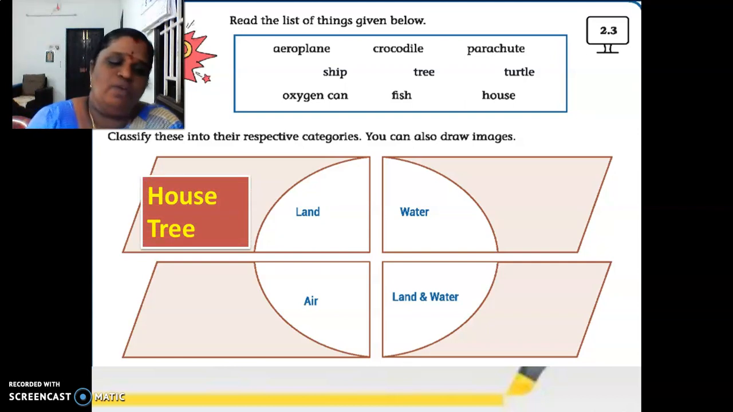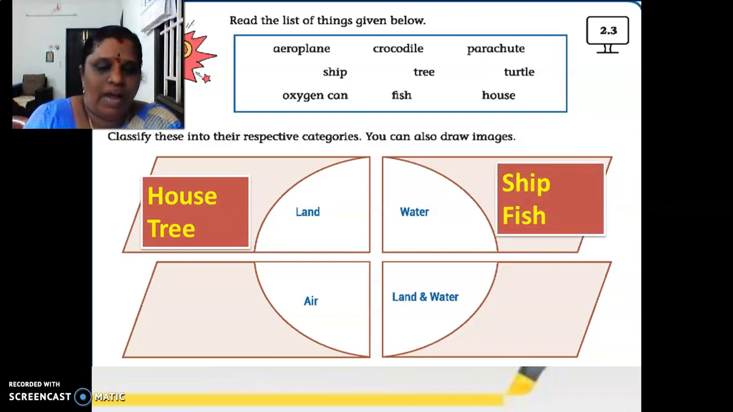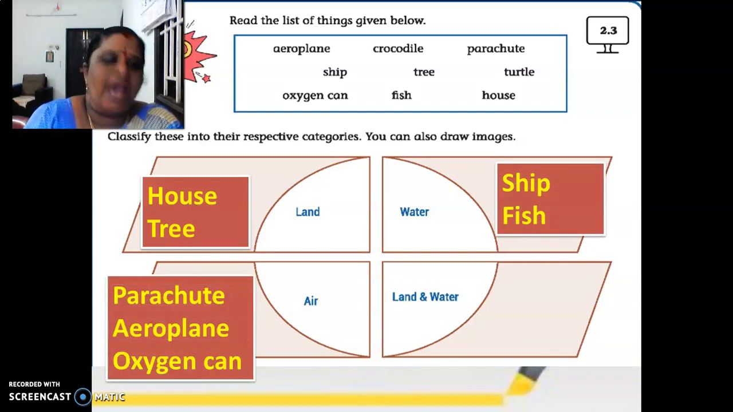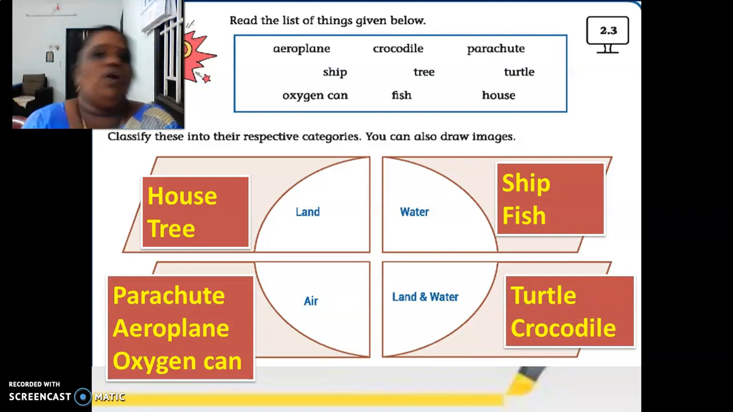Land consists of house and tree. Ship and fish come under water. Air: aeroplane, parachute and oxygen can. And land and water: turtle and crocodile. Yes? Have you all written correctly? If your answers are correct, check it and move to the next one. Otherwise, please make the corrections. Yes? Can we get into the next one?